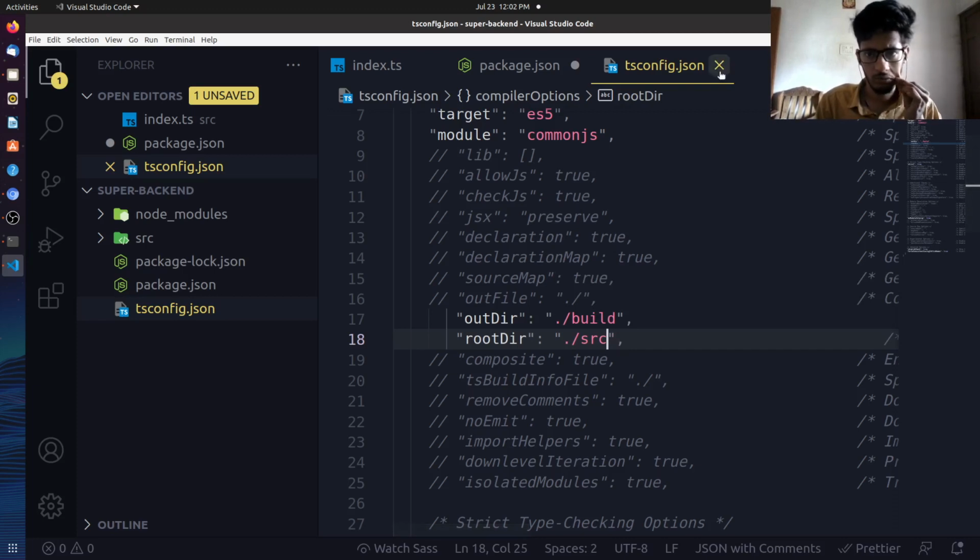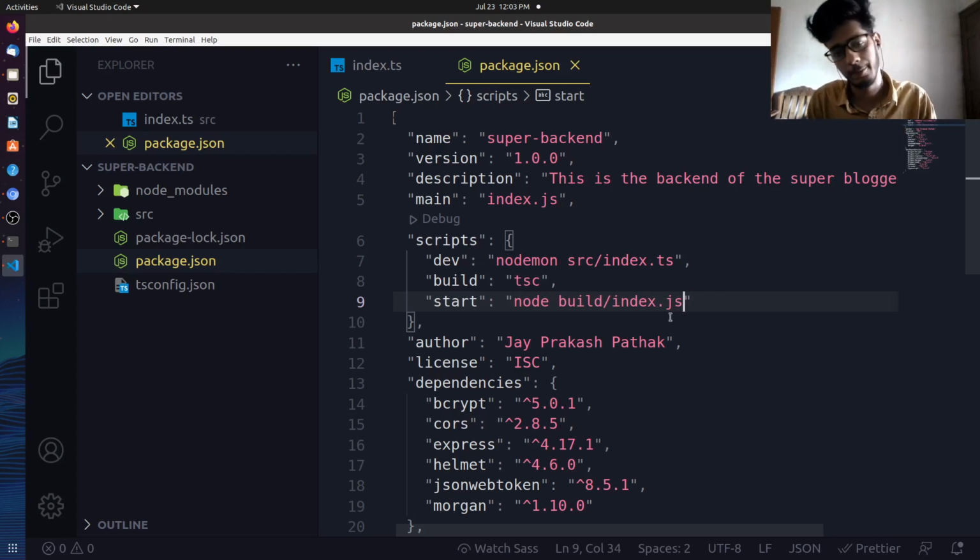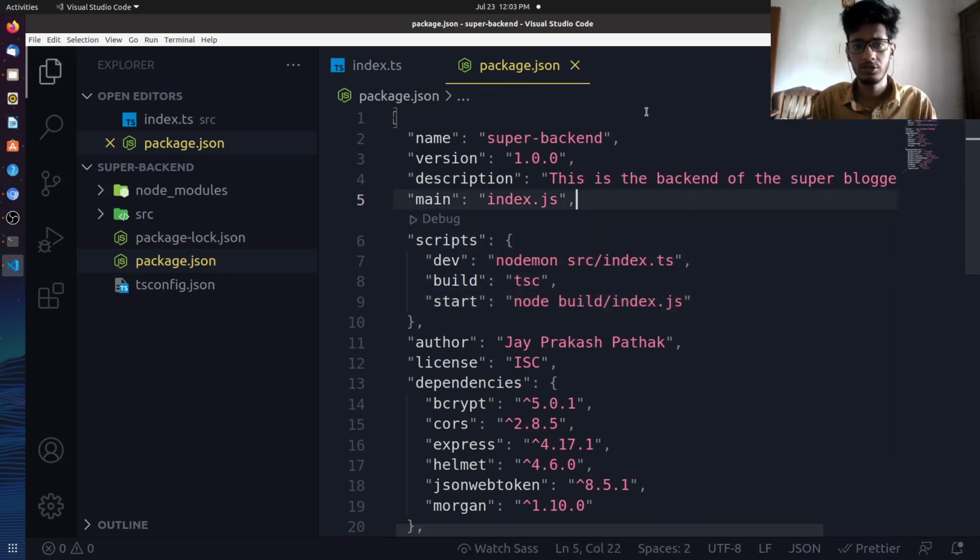I think this will be it. If we face any error, we'll be solving them, right? So the start script will be npm run... sorry, it will be node, and inside the build folder there will be an index.js file, not the ts file this time. This will be after building. So basically those were the scripts which we need.